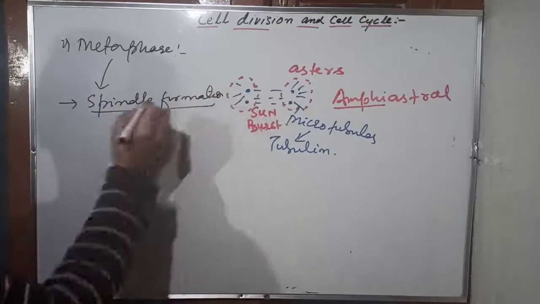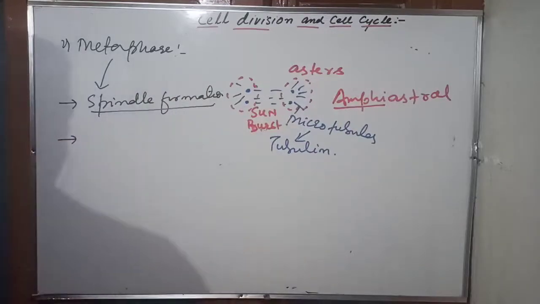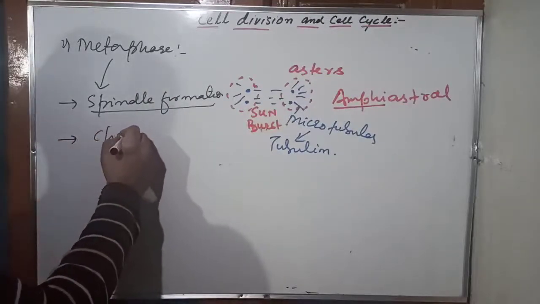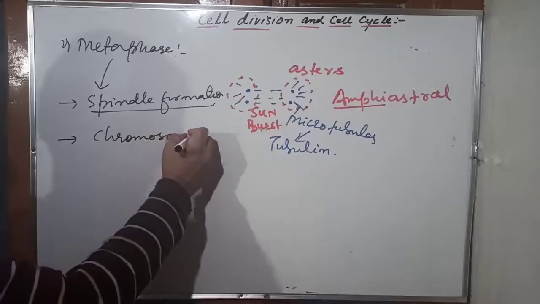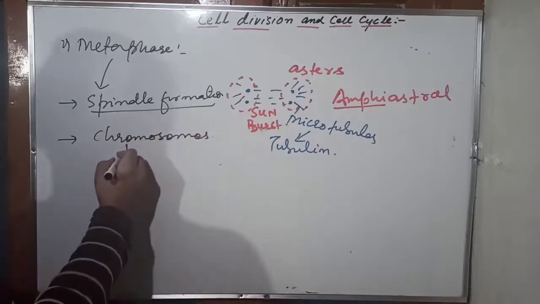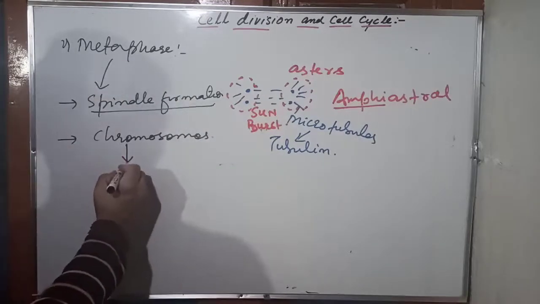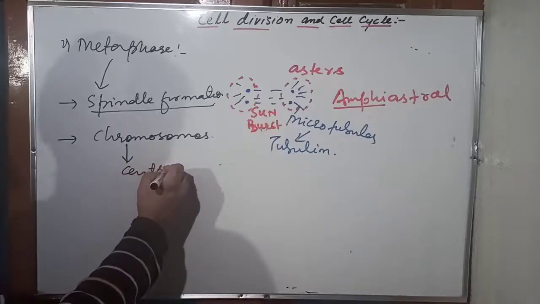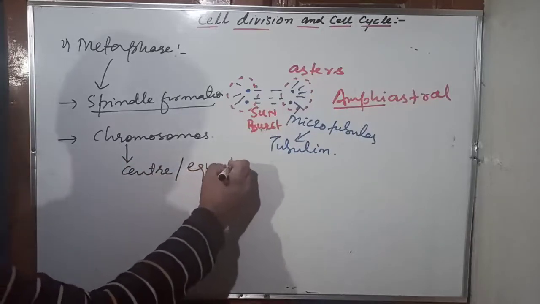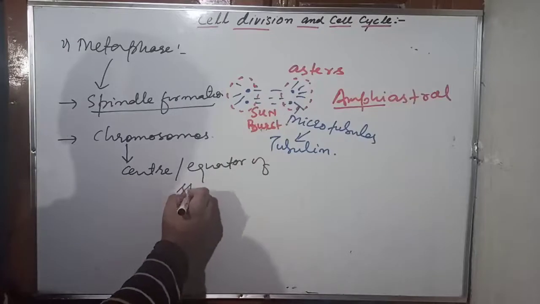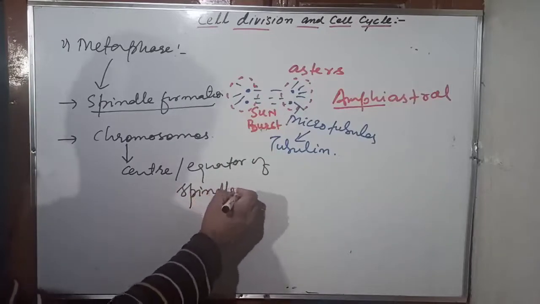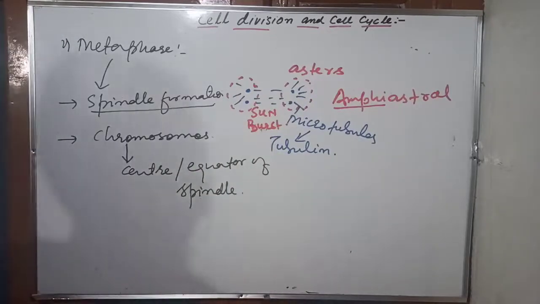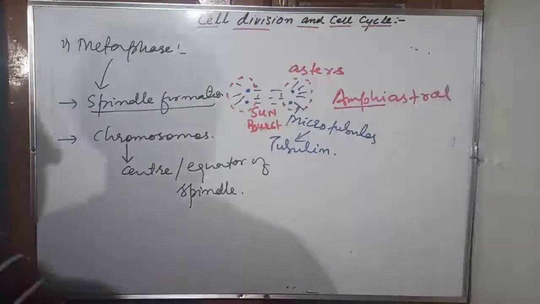Another important event: all the chromosomes get aligned at the center or equator of the spindle. Let me explain this. This is important.